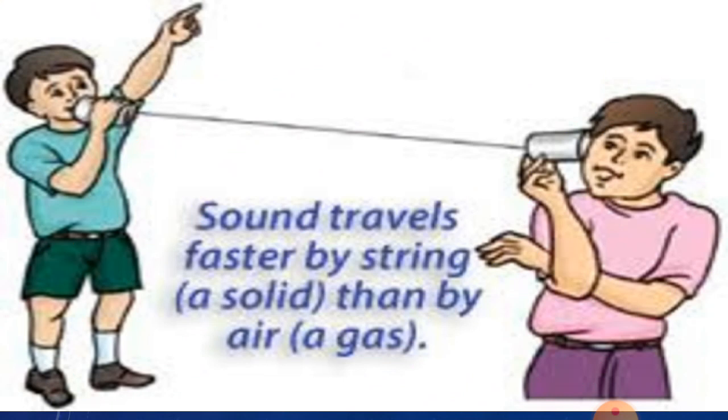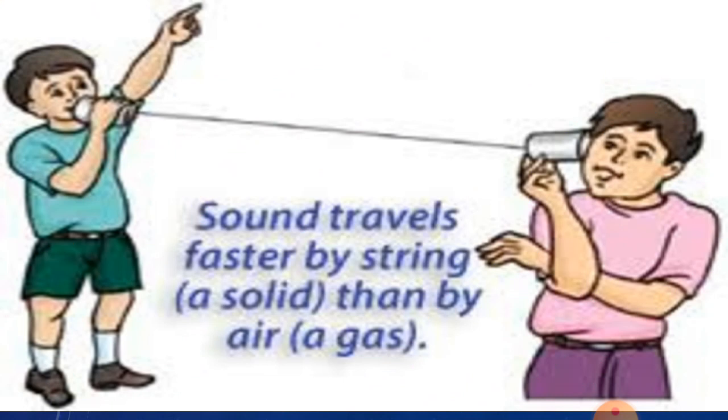The two tin cans connected by a thread are now held by two children. Just look at the diagram. They are held by the two children and taken as far apart as possible so that the thread gets stretched tightly. Now if one child speaks into one tin can, he can be heard by the child at the other end who puts his ear to the other tin can.